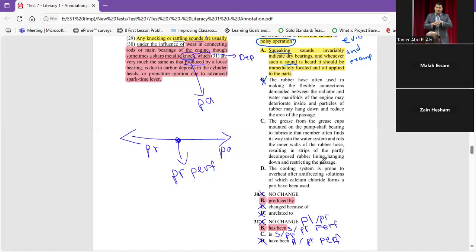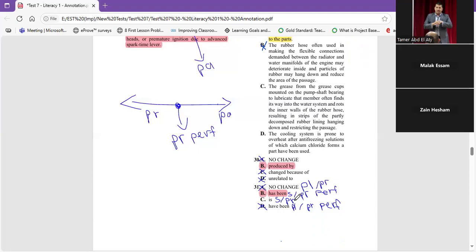The cooling system is prone to overheat after antifreezing solution, of which calcium chloride forms a part, has been used. Again, he doesn't mention anything that relates to the sound. This is easy, Malik. How did you get it wrong? Malik, clear? I don't know, mister, what's wrong with this example. Okay. You lost attention here.